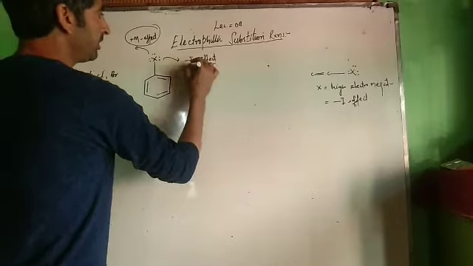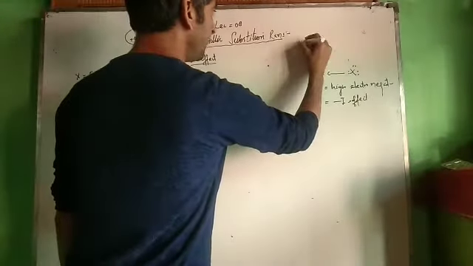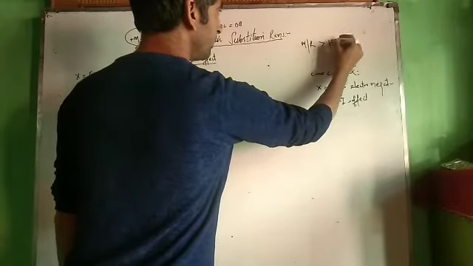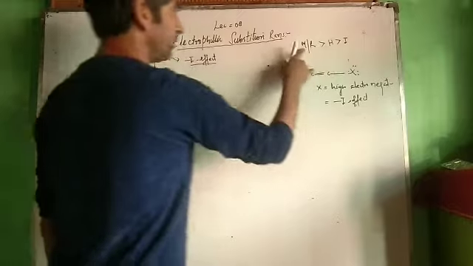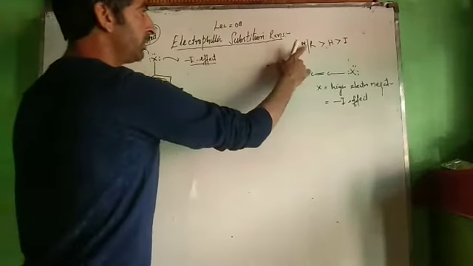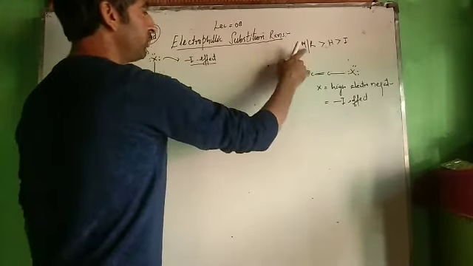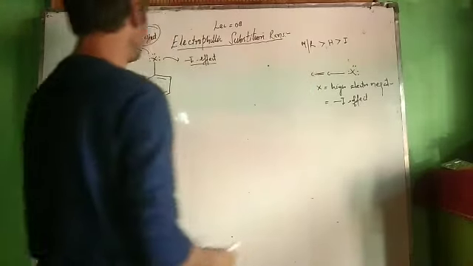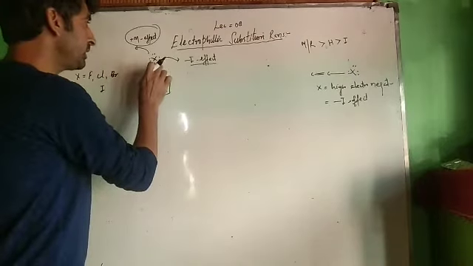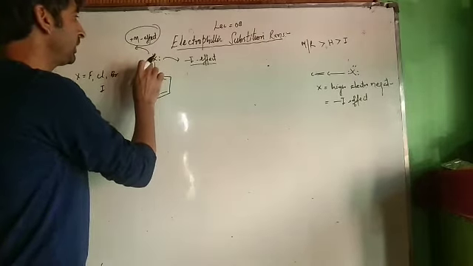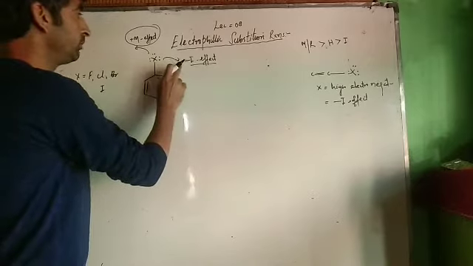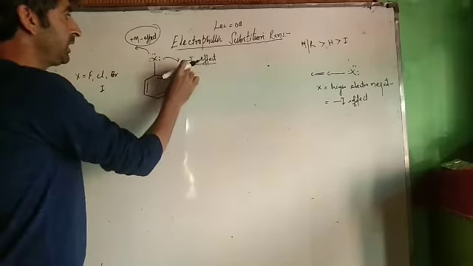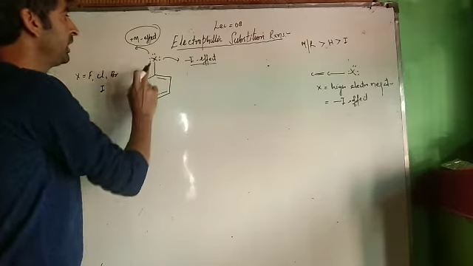Now there is a rule. That rule shows that M or R effect is greater than hyperconjugation, which is greater than inductive effect. If you have a competition between mesomeric effect and inductive effect, mesomeric effect always wins the race. But this is an exception. In case of halogens, the minus I effect always dominates over other effects.